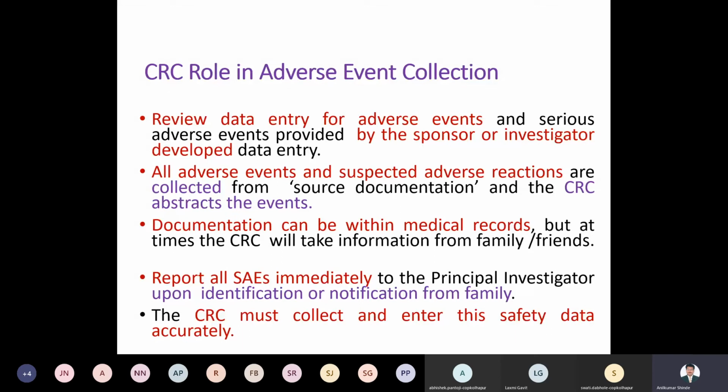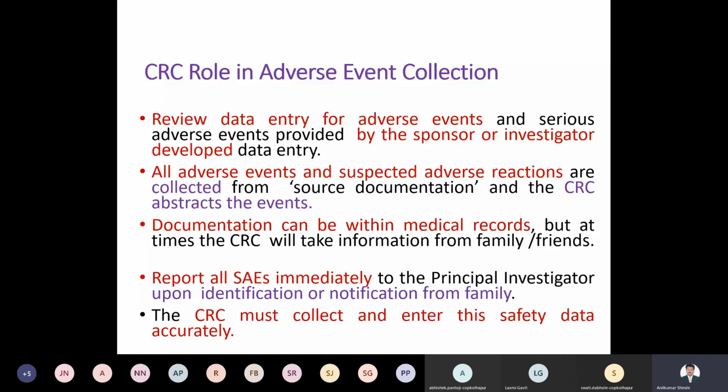After reviewing the data, it is sent to the sponsor or investigator. Then he can give permission for data entry. Then all the adverse events and suspected adverse reactions will be collected from the different sources of documentation, from the medical history and the different reports. The CRC is responsible for preparing an abstract of the events, right? Prepare that abstract of the events.